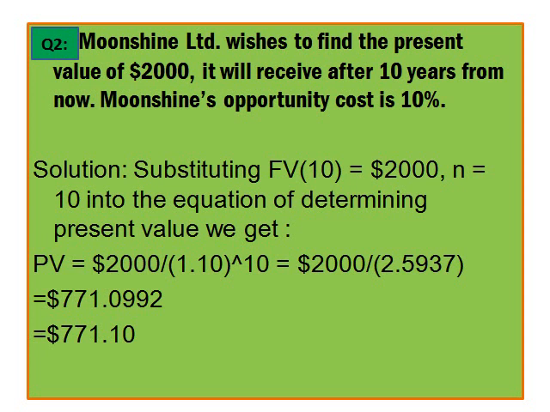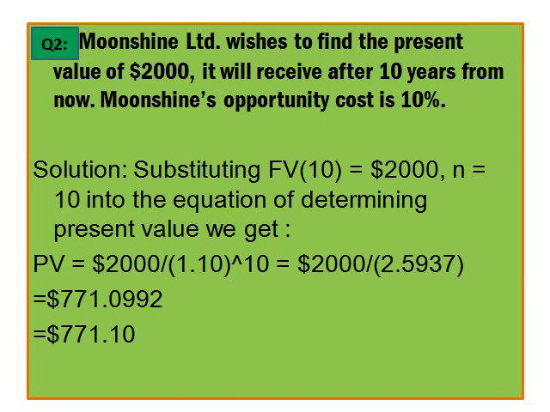To calculate the present value, there's a specific formula too, but first we have to identify what we need for it. Given the future value is equal to $2,000, the number of years is 10 and the opportunity cost is 10%. First we have to substitute all these things into the formula of calculating present value.